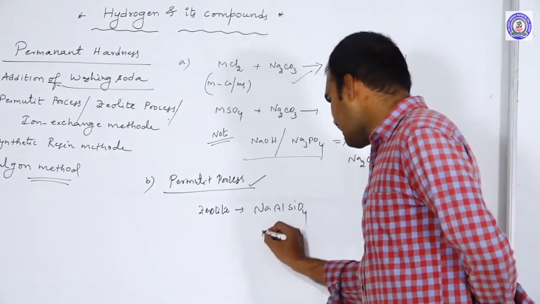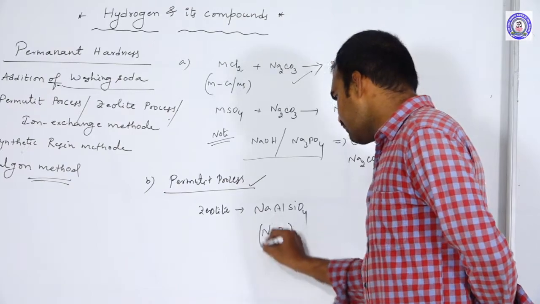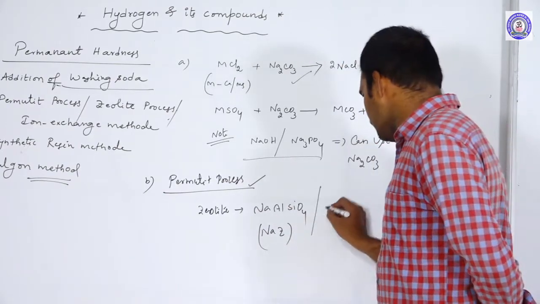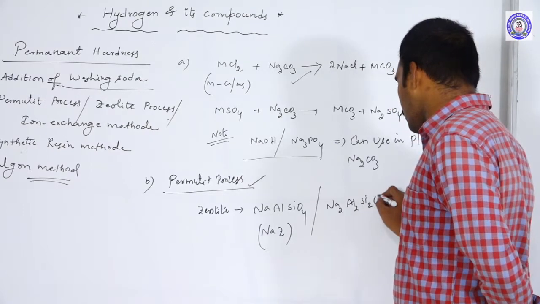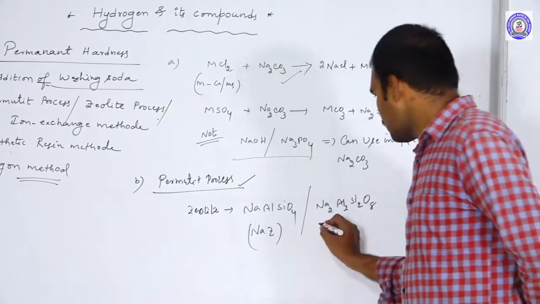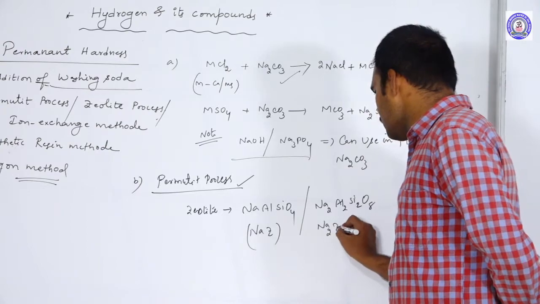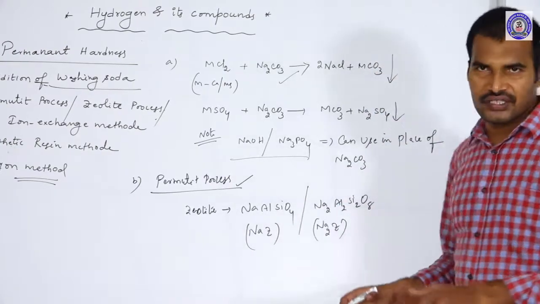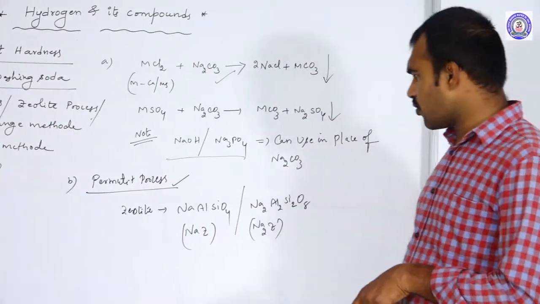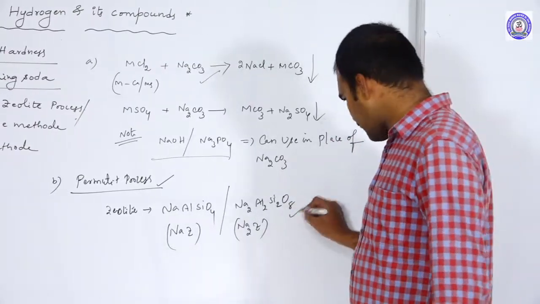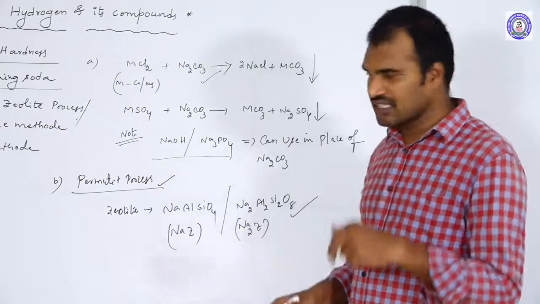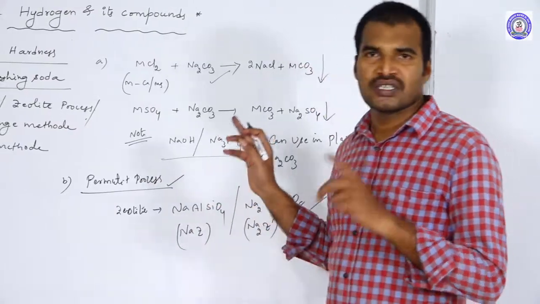We can represent this as either NaZ or Na2Z. We can represent it with either NaAlSiO4 or Na2Al2Si2O8 also. These are the representations of zeolite, which is nothing but sodium aluminum silicate.